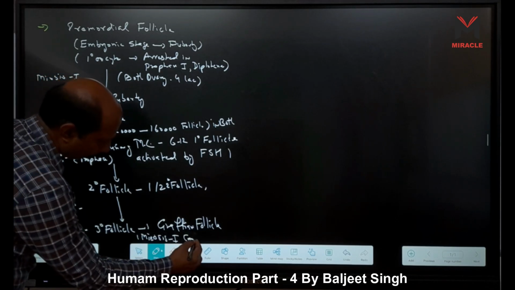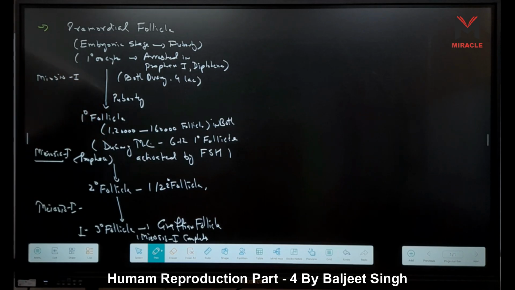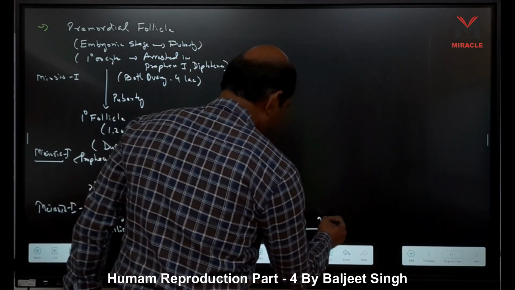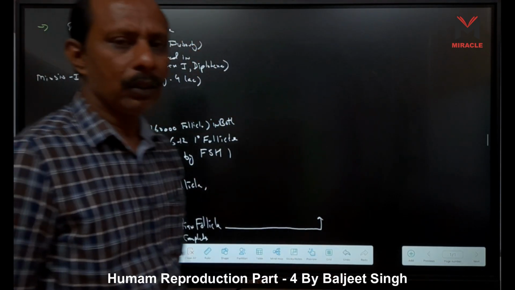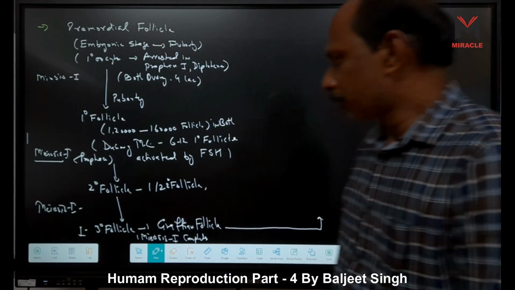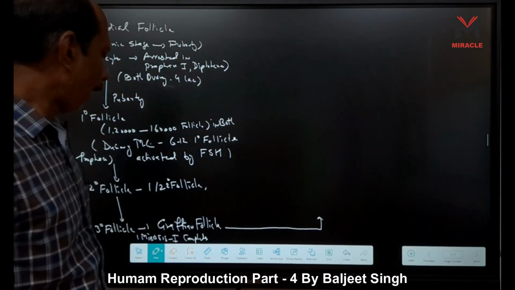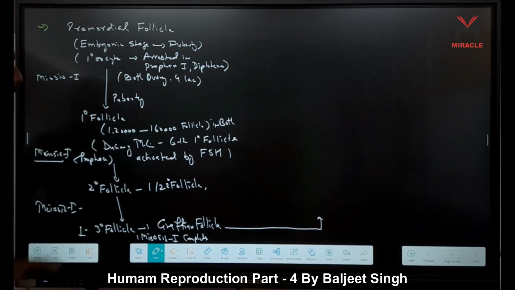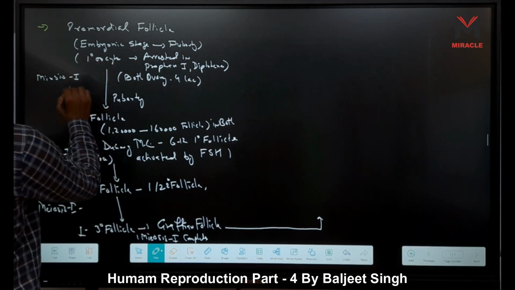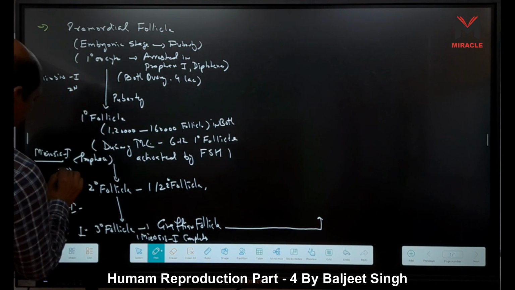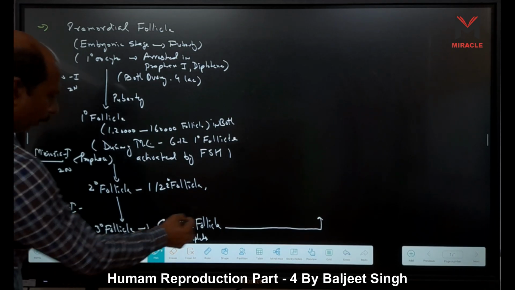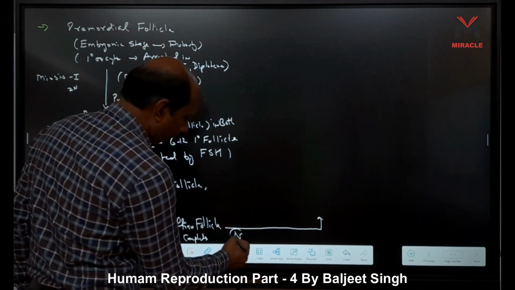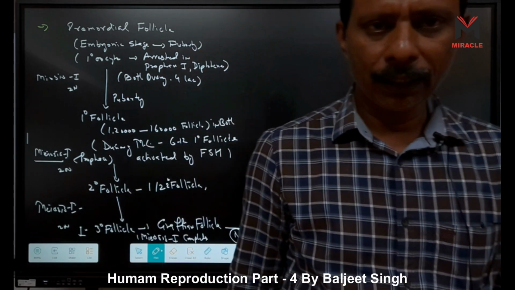Meiosis first completes. That means what happens here? It becomes secondary oocyte. Like the secondary oocyte, we see this is the primary oocyte. These are too young, diploid. But when it is converted to Graafian follicle, now it is completed. Now it becomes N. N means what? Haploid number of chromosomes are present, right?